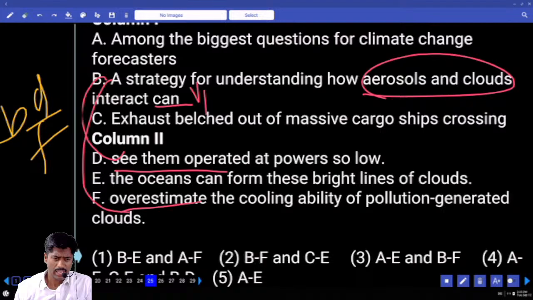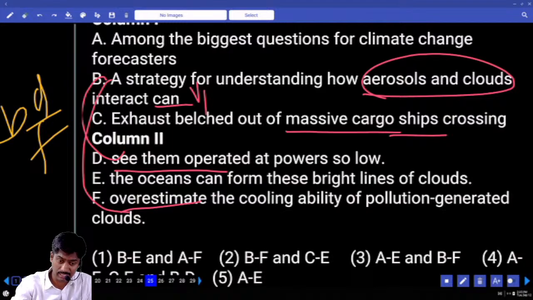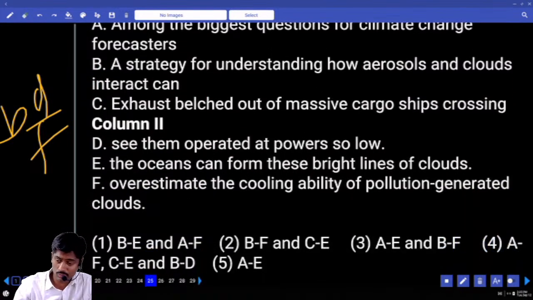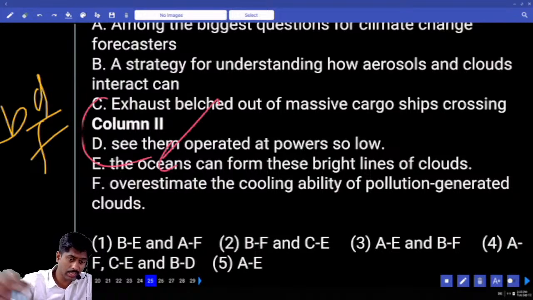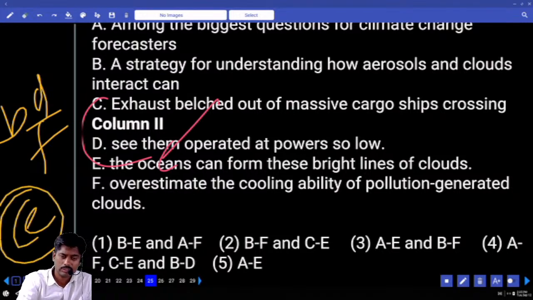I'm reading C. Exhaust. Exhaust means smoke, especially, or any industrial gases kind of thing. Exhaust, belch out. Belch out means go out. Exhaust belch out of massive cargo ships crossing the oceans. Crossing the oceans is more suitable. CE for sure. So crossing the oceans can form these bright lines of clouds. CE.